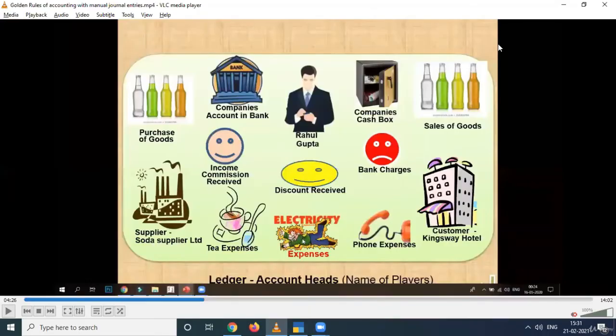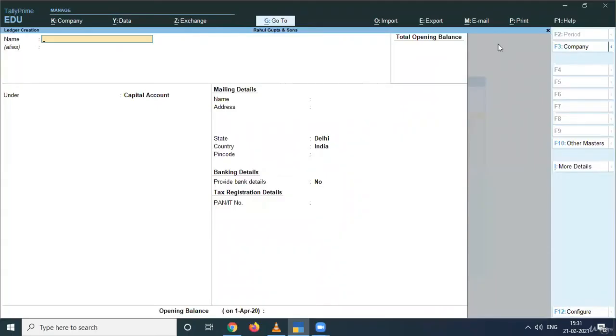Now moving forward, more ledgers come one by one in a business transaction. That is the purchase of goods, the company account in bank, income commission received, supplier Soda Limited, tea expenses, phone expenses, electricity expenses, sale of goods, and like this. So I am creating some of the ledgers right now and a few ledgers we will create while posting the entries. I'll show you some of the shortcut keys, so that if you forgot or missed some ledger previously, you can prepare that particular ledger while posting your entry right from that screen.